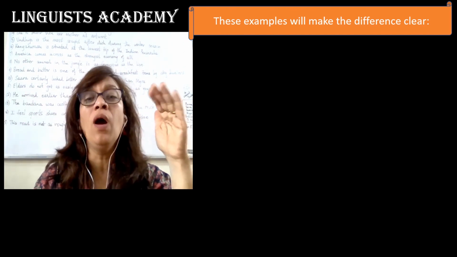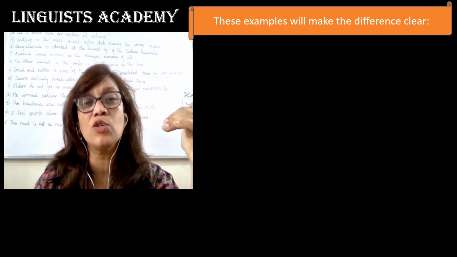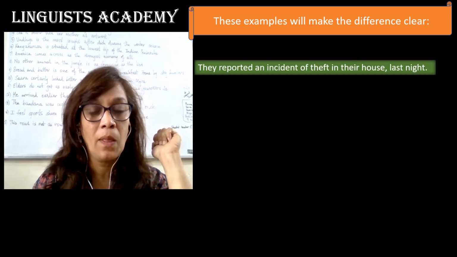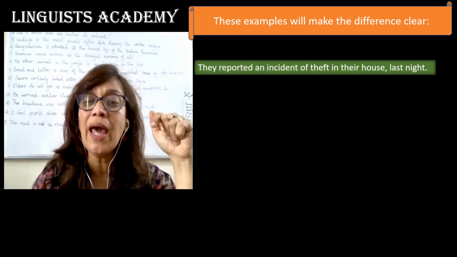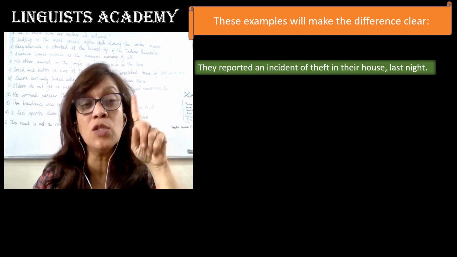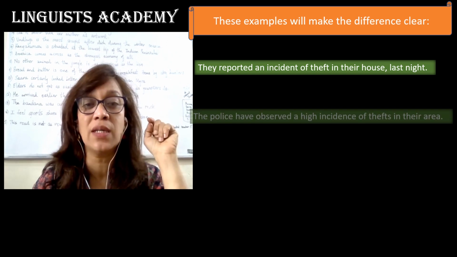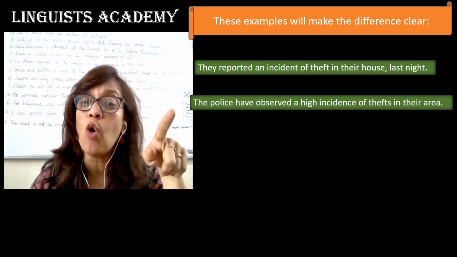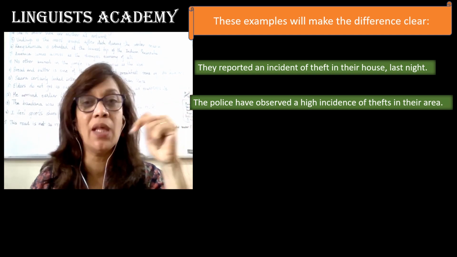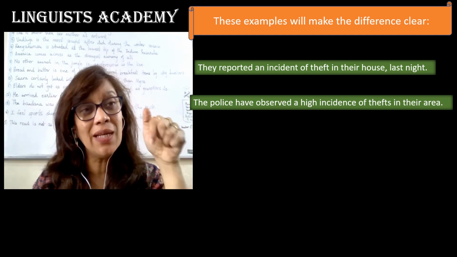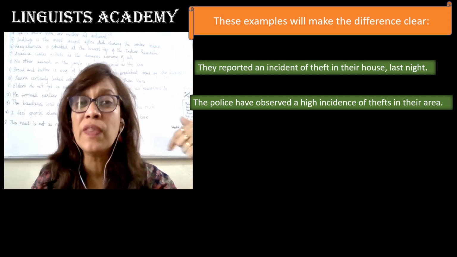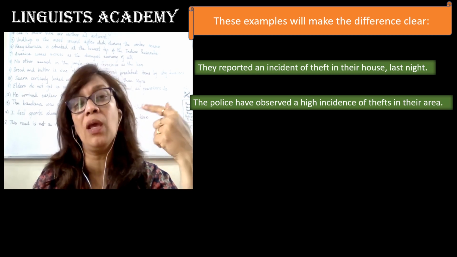Frankly speaking, the examples which I show you further will make this difference clear. See the first one. They reported an incident of theft in their house last night. The police have observed a high incidence of thefts in their area. First, it was an incident of theft in their house. Now it is a high incidence of thefts, frequently happening thefts.